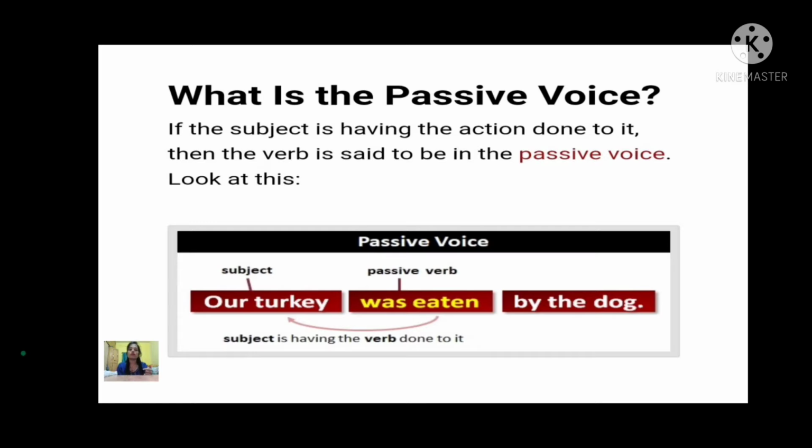Our turkey becomes the subject, was eaten is the passive verb, and by the dog is the object. So always remember, action already हो चुकी है. कुत्ते ने already turkey को खाया है. So it is passive voice.